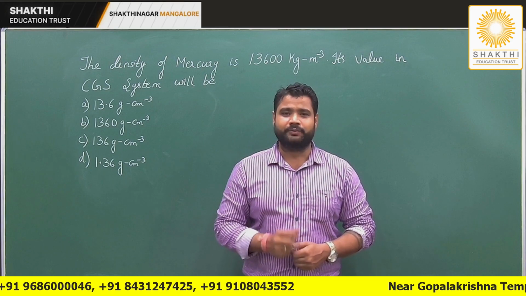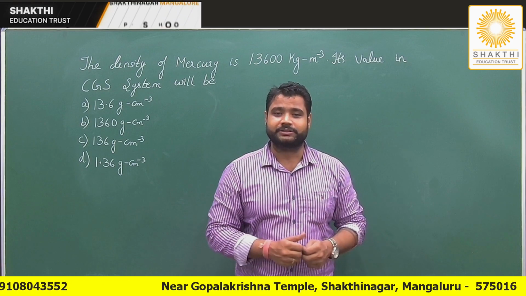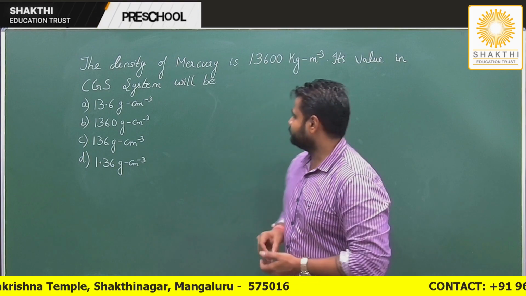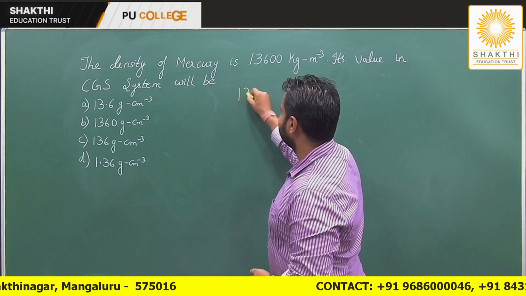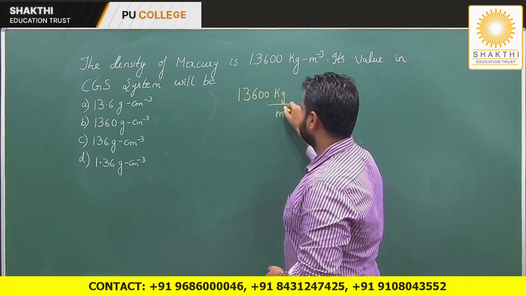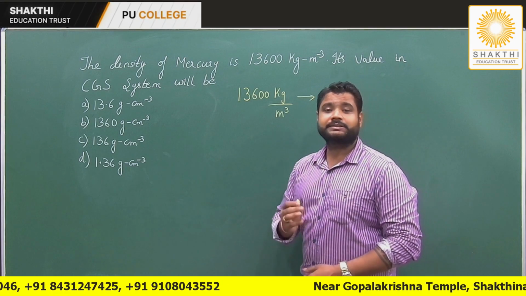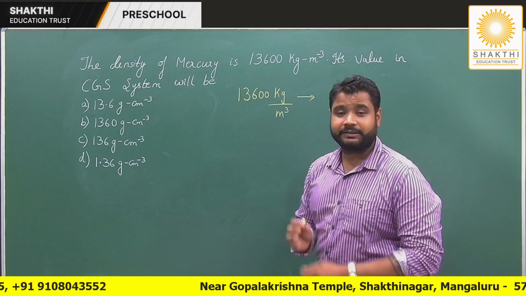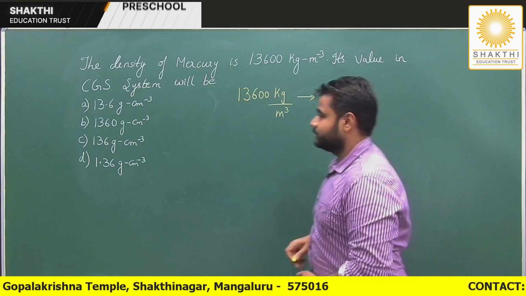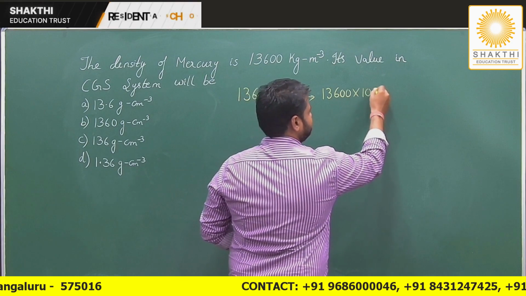So my dear students, I want you all to try this question. I'm sure by now, after solving all those previous questions, there will be a few of you who can solve this problem for me. So let's try it out. The density of mercury is given as 13,600 kilogram per meter cube, and the question says you need to convert this into CGS, that is centimeter, gram and second. So for 13,600, if I have to convert kilograms to grams, how do I do it? Yes, I multiply by 1000.